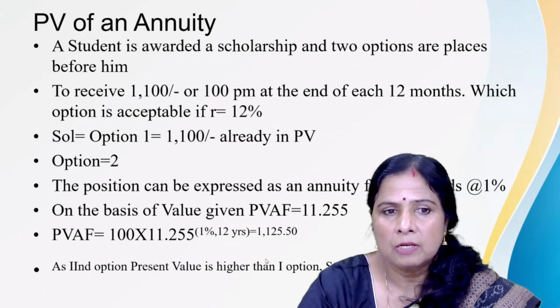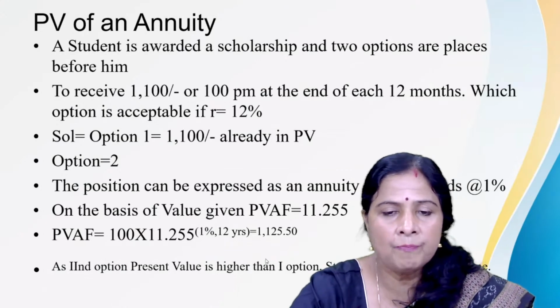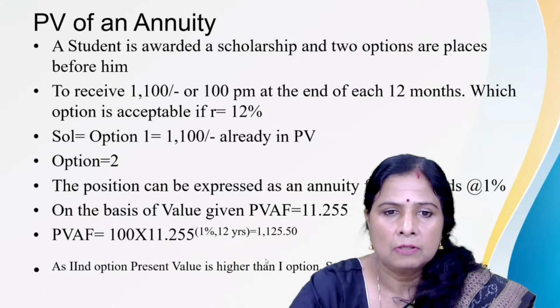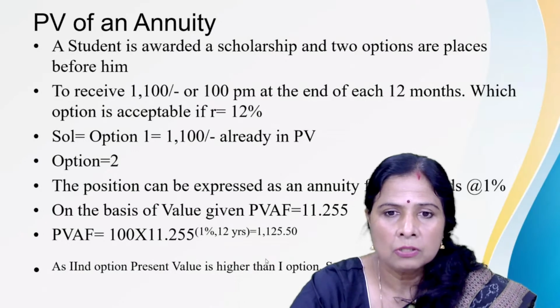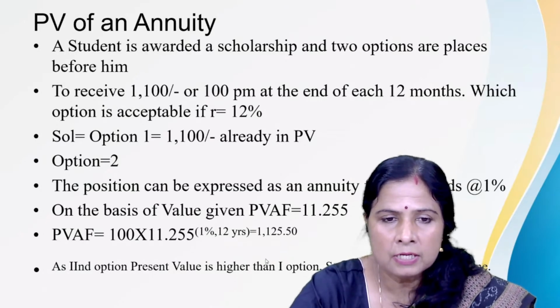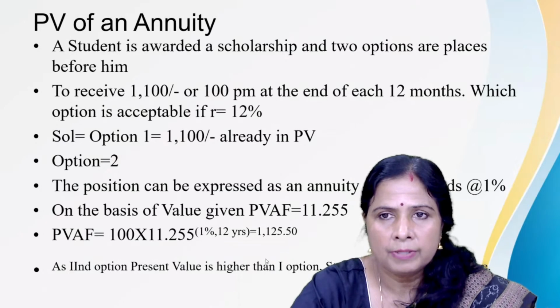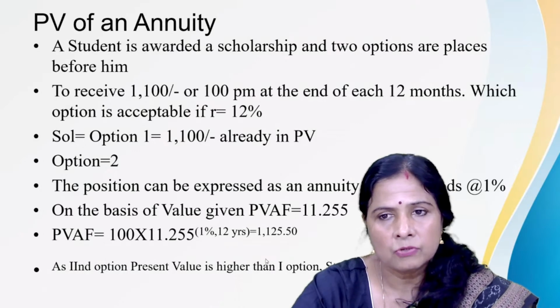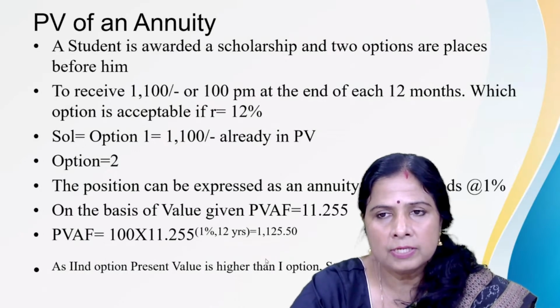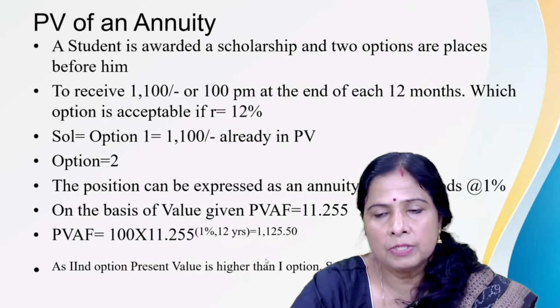Because it is 12% per year, but here each month we are calculating, that's why the rate of interest is 1%.